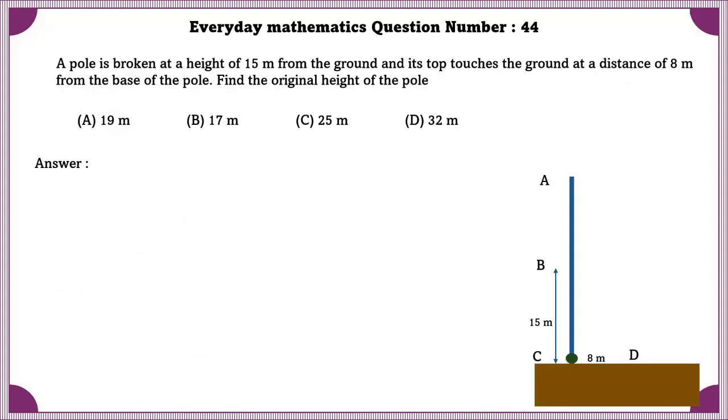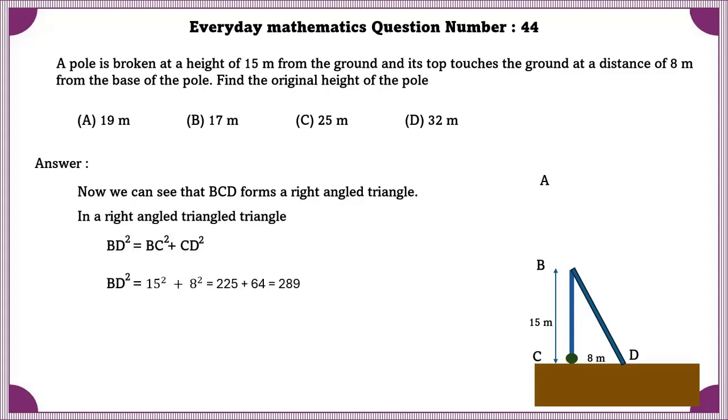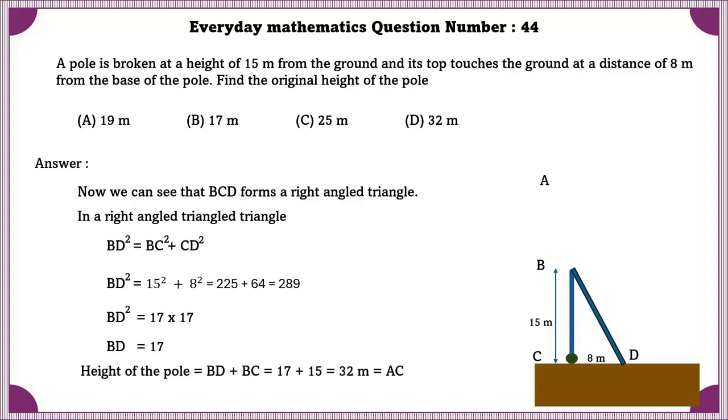Everyday Mathematics question number 44. A pole is broken at a height of 15 meters from the ground and its top touches the ground at a distance of 8 meters from base of the pole. Find the original height of the pole. Now we can see that BCD forms a right angle triangle. Now using this formula, we can find the value of BD square, that is 17 into 17. So BD is equal to 17 meters. Now height of the pole is equal to BD plus BC, which is equal to 32 meters, that is AC.